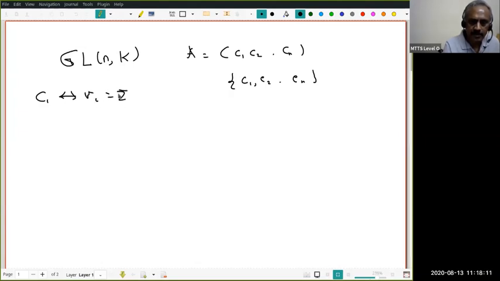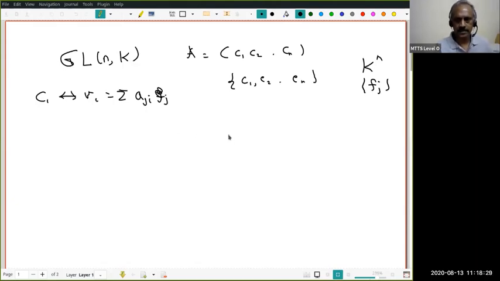That is A of Fi, where the Fj are the vectors on K power n. You understand this? Don't get confused, because you may not have seen this way of thinking, so it may take a little time, but that's it.